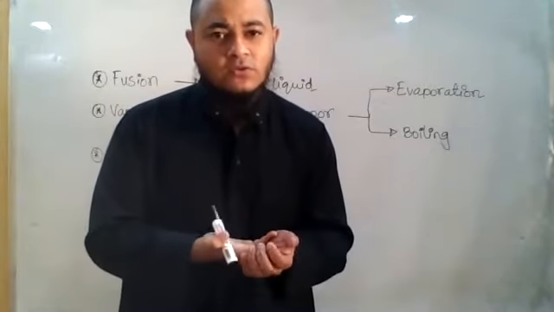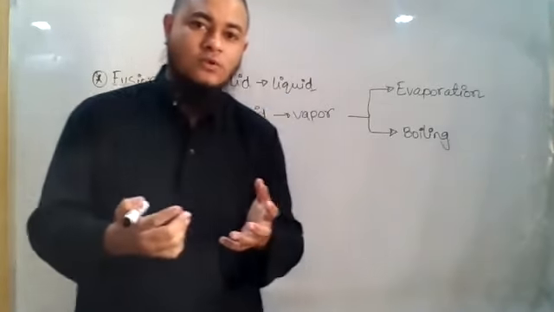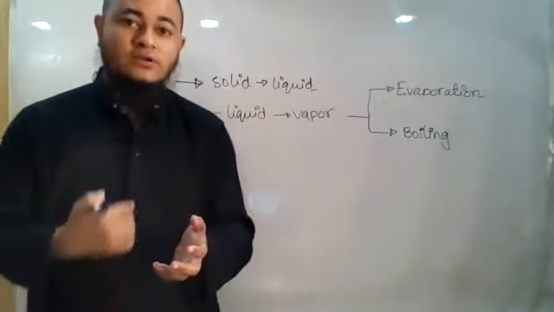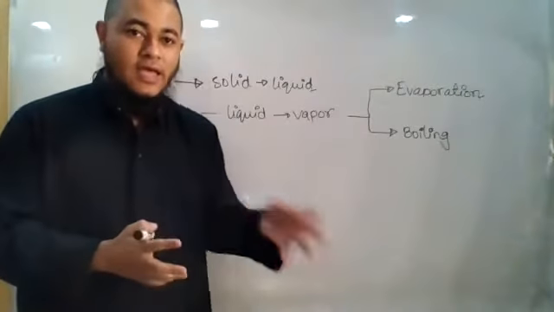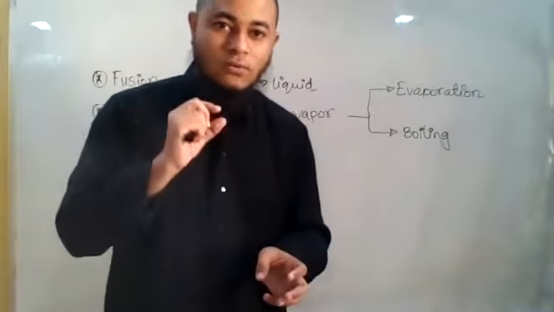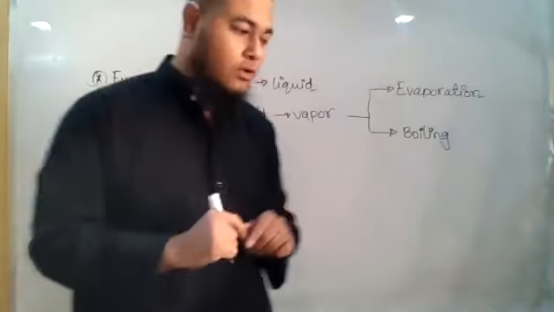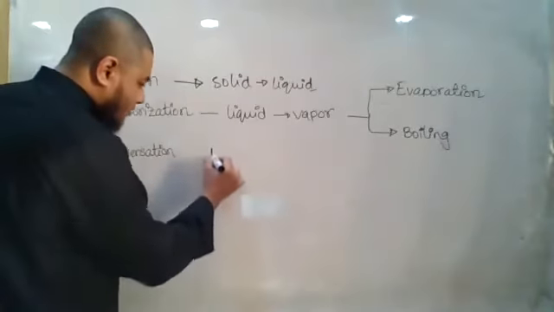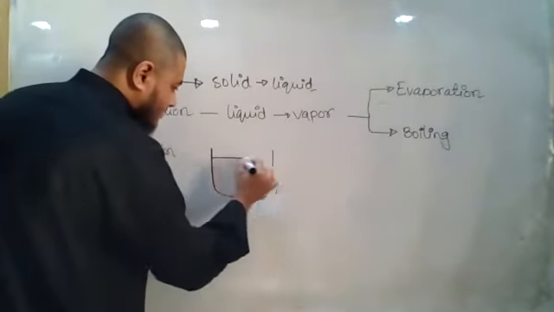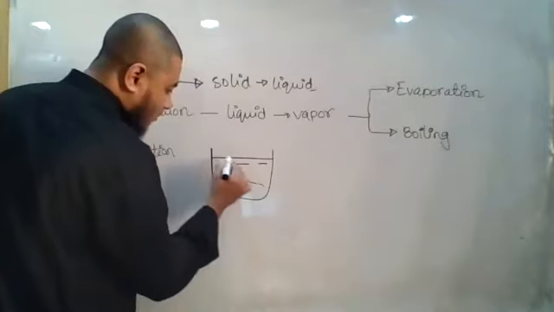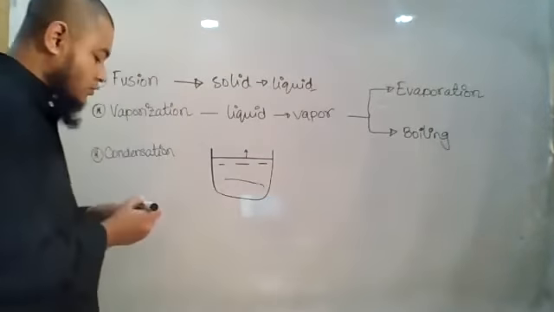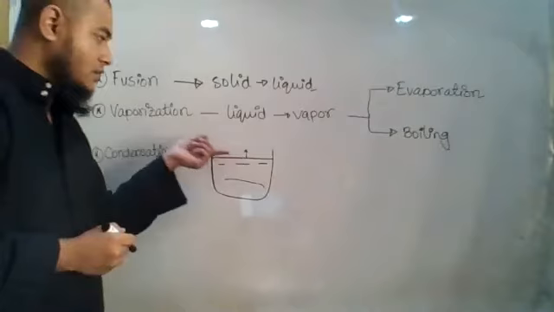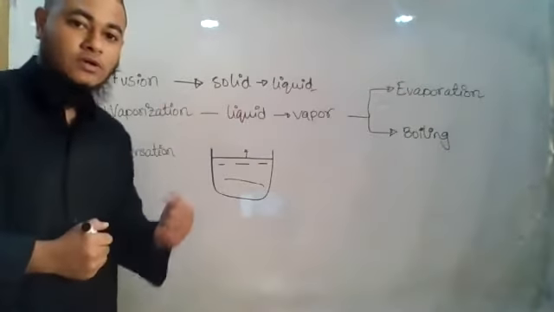But how did it convert into water vapor? We know that if I want to convert water into water vapor, I need to supply some heat, right? Actually, there has been some heat supply, and using that heat, the water from the surface, you will always remember, if this is our pot, and this is our water, from the surface, the water molecules will be converting into water vapor. Okay, the top surface water will be converted to water vapor.